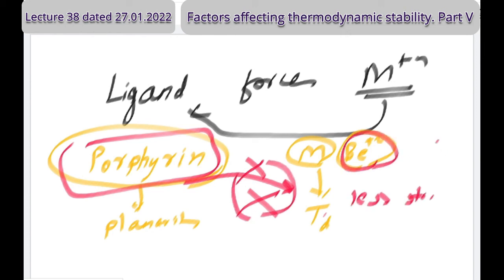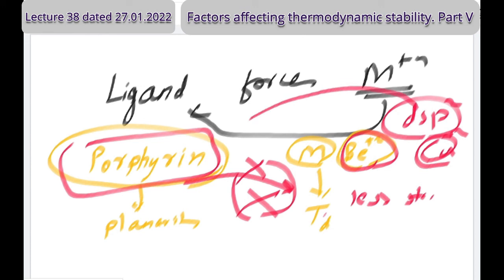But if the metal ion is like copper plus 2, where dsp2 hybridization, square planar hybridization, is possible, the porphyrin will be happily bound with copper plus 2. It is a comfortable bind, so the complex will be more stable. Where there is forcing, it will be less stable. A student does not want to study but we compel them to study, stability will be less. If the want to study is there and instructions are given with some encouragement, stability will be more.